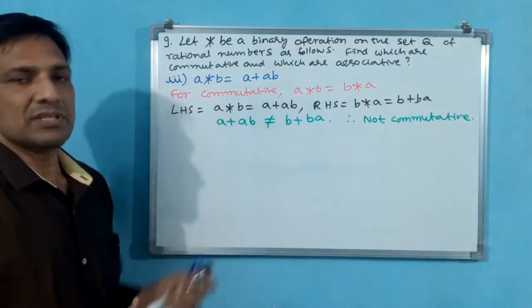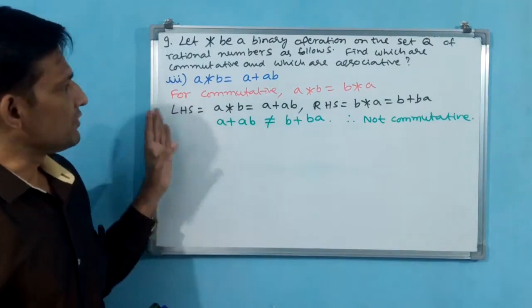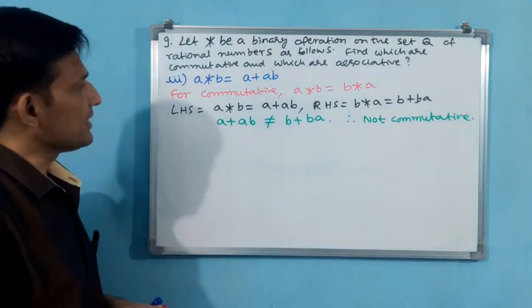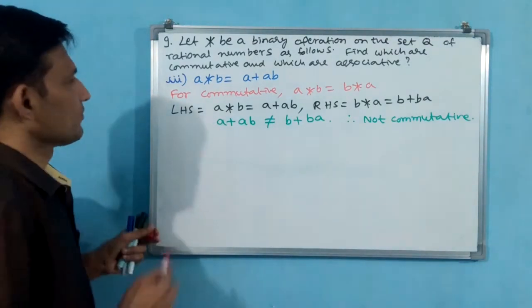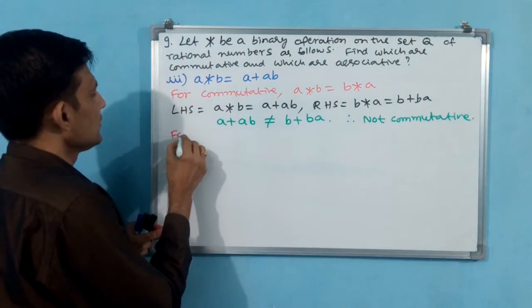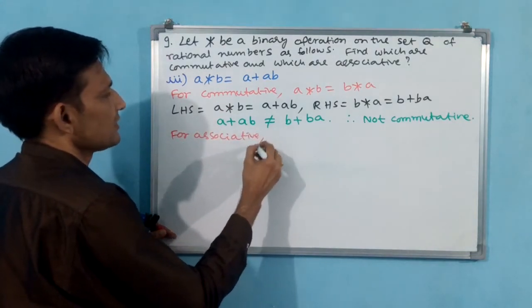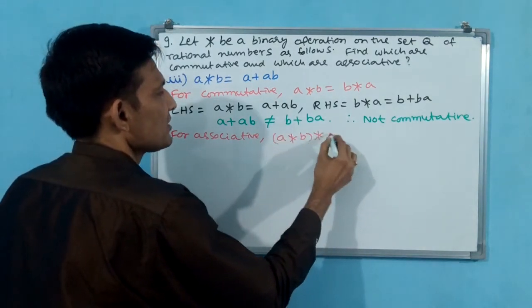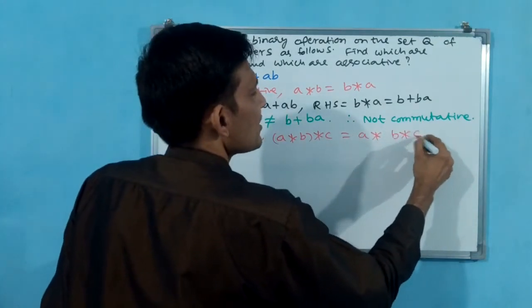We need not take ABC numbers, rational numbers and all. It is going to become cumbersome. With simple ABC only we can show. Now let us write next one for associative. For associative, (A star B) star C should equal A star (B star C).